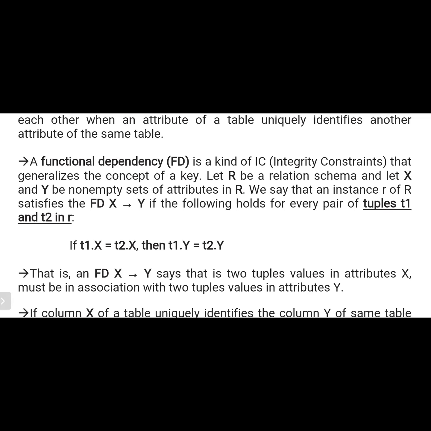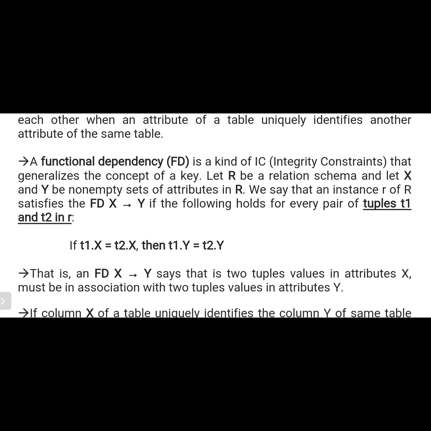In this way, our information is totally revealed using our account number. So here the account number is the primary key to find out our details. That means it is used as an integrity constraint. If you observe, this generalizes the concept of a key.